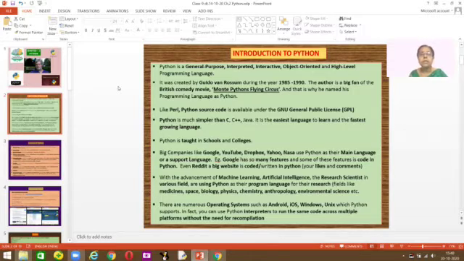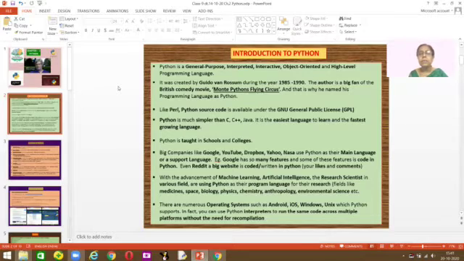Python is like Perl. Its source code is under the GNU, that is the General Public License. They provide software and other systems for programmers to create their programming language. Python is simpler than C++ and simpler than Java. It's the easiest language to learn and the fastest growing language in today's world. Python is now taught in schools and colleges. Most interesting is that big companies like Google, YouTube, Dropbox, Yahoo, and NASA all use Python as their main language or a supportive language.